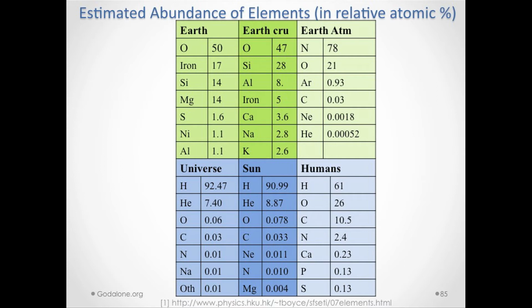And so the thing that's sort of hard to read at the bottom is the link for this table that I got it from. Okay. The universe is mostly made of hydrogen. Okay. Earth is mostly made of oxygen. You see that? Oxygen is the most. Hardly has any hydrogen in it. See, look over here. Okay. It hardly has any hydrogen in it. So anyway, the universe is mostly made of hydrogen, and the sun is mostly made of hydrogen, 91%.